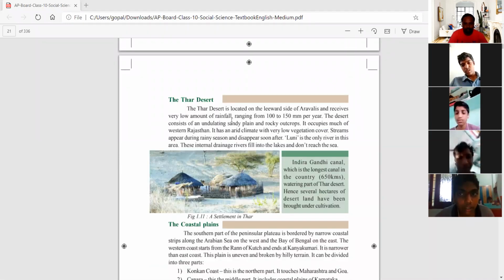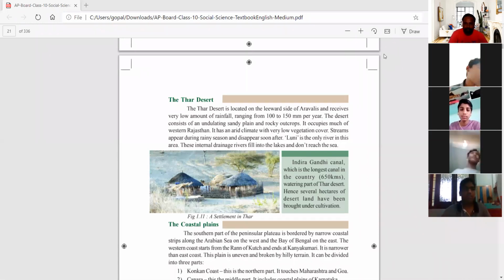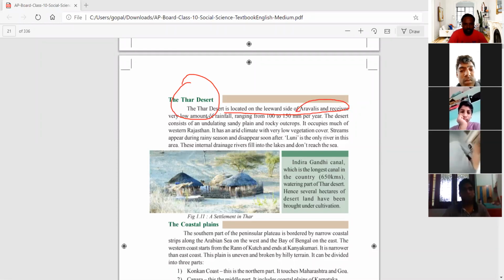Next, deserts. As this is the desert, you know that Thar desert. Okay, Thar desert is there here. So Thar desert is the desert located in the Aravalli ranges and receives very low rainfall, ranging from 100 to 150 millimeters per year. Mainly it is present in Rajasthan, and it has an arid climate. If you read this paragraph, you can understand very easily.